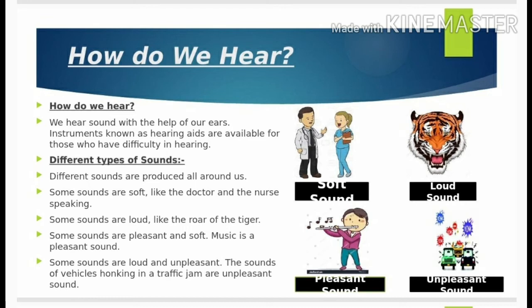Different types of sound. Different sounds are produced all around us. People clap and sing for a birthday party. The sounds produced here are natural. The sound of wind, rain, snow, and thunder are some other natural noises. The sound of the school bell ringing is an artificial sound. Some sounds are soft, like the doctor and the nurse speaking. Some sounds are loud also, like the roar of the tiger.